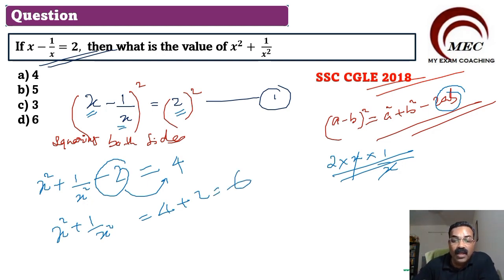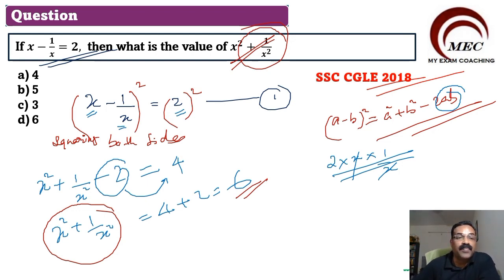Now you see what we need to find out. We need to find out x square plus 1 by x square. That is what we need to find out. x square plus 1 by x square is equal to 6. So now you got the answer. What's the answer? x square plus 1 by x square is equal to 6. So accordingly you can mark the correct option from the given answers as option D, 6.